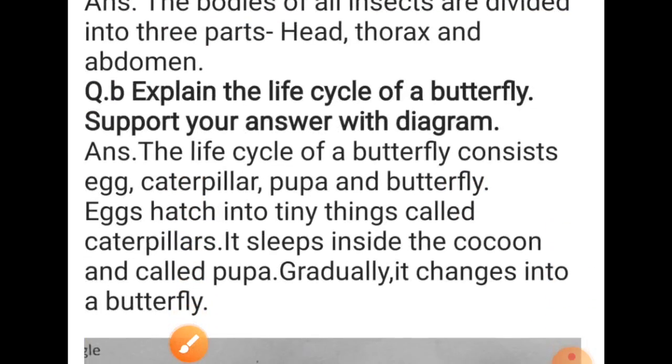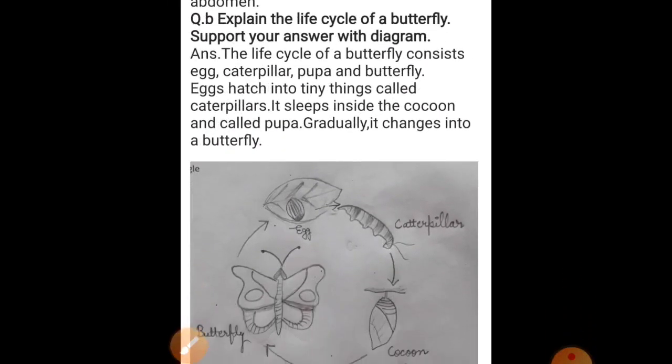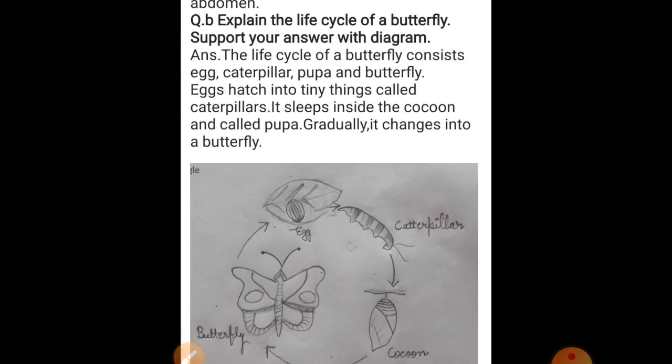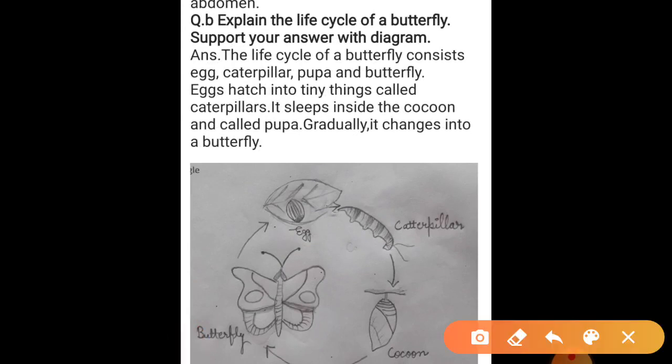Now second, explain the life cycle of a butterfly. Support your answer with diagram. So students, you have to write the answer. After that you have to draw the diagram. The life cycle of butterfly consists of egg, caterpillar, pupa, butterfly. Next, egg hatches into tiny things called caterpillars.